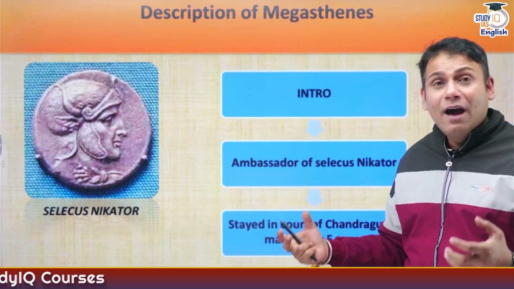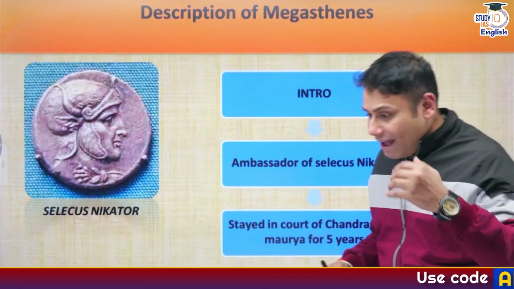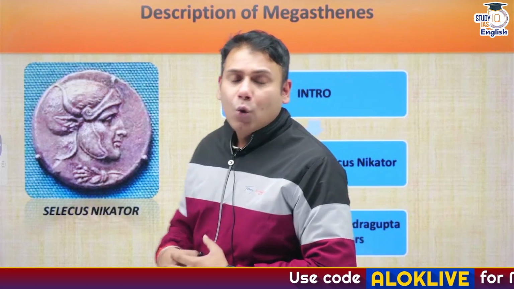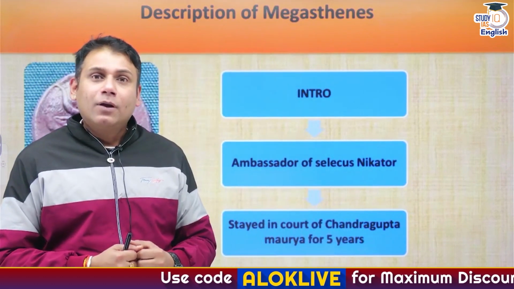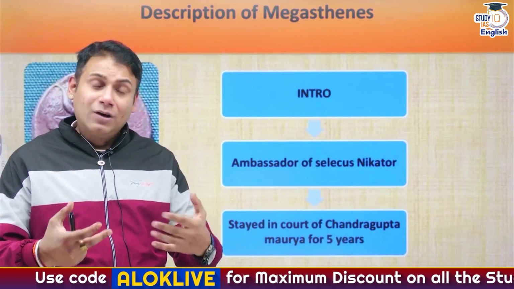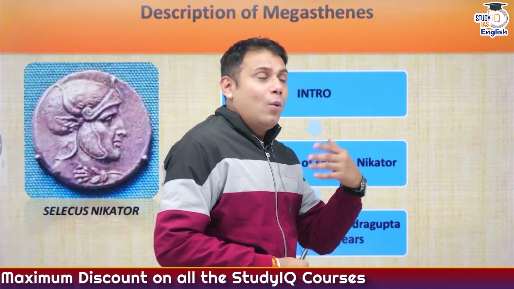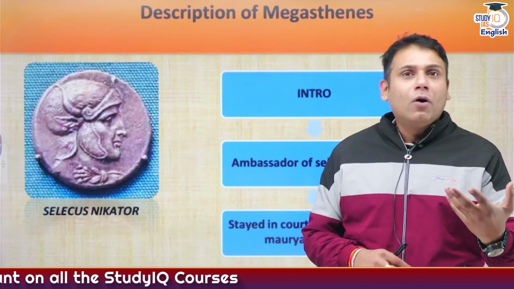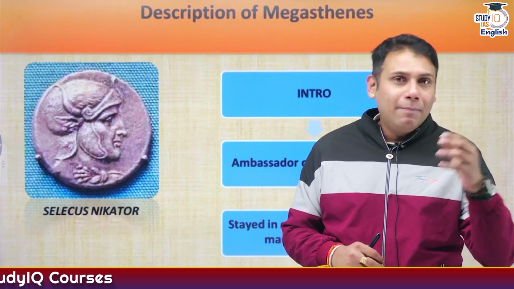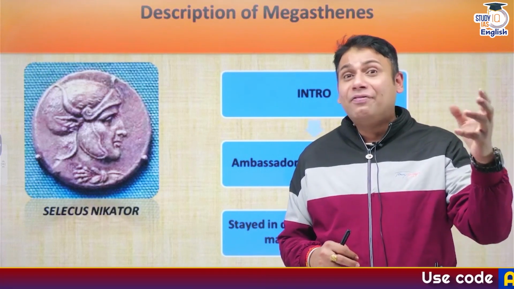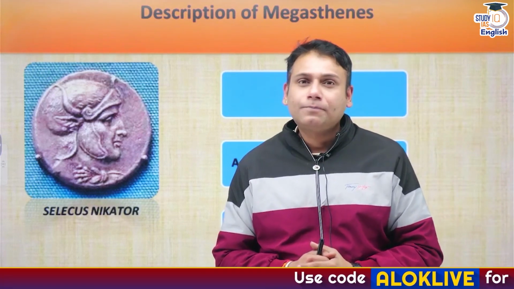In the south, we have the Indian Ocean. We have the Arabian Sea. We have the Bay of Bengal. So this wrong connotation was now corrected. Specifically, it is believed that when he came to India, he saw the Mauryan society, and he mentioned the condition of the society at that time in his book Indica.